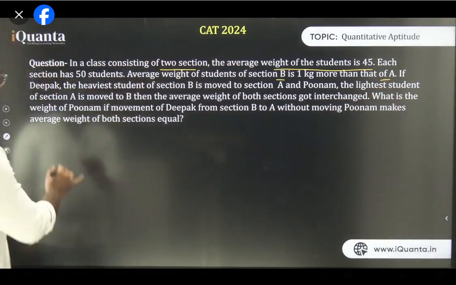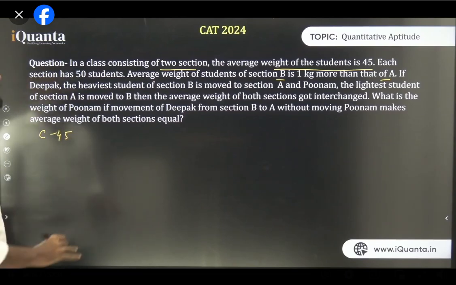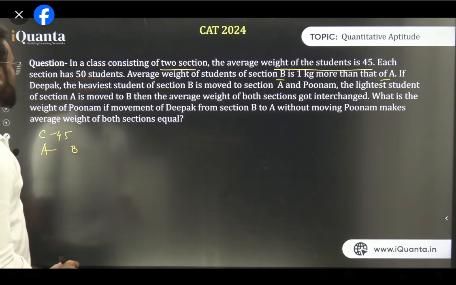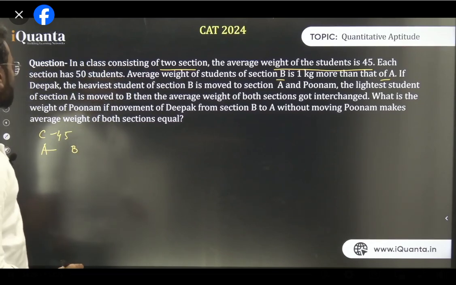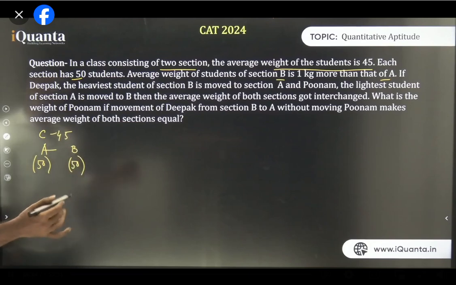So there are 2 sections, then what is the class average? First write down what is given. The class average is 45. There are 2 sections, section A and section B. And each section has 50 students. So how many children are in A? 50. And in B? 50. I'm just writing what is given.